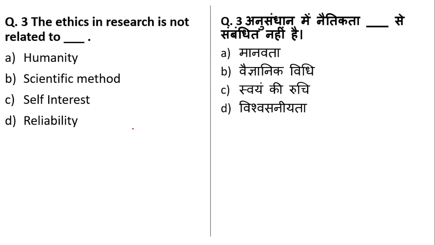If you look at the next question, the ethics in research is not related to. So if you look at the options, humanity, this option is absolutely wrong, because ethics in research is related to humanity. So because the question is asking not related to, this will not be the right answer. Scientific method, self interest, or reliability, the most appropriate answer is self interest, means the ethics in research is not related to self interest. A researcher should not be selfish while performing a research. Okay, so C is the right answer to this question.